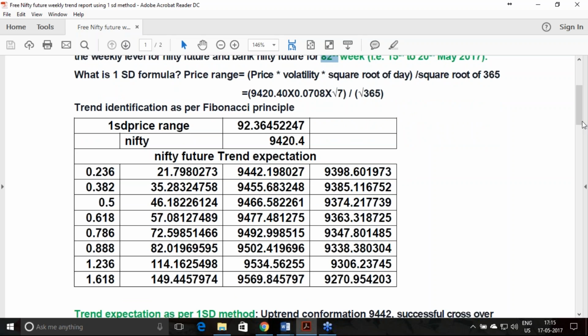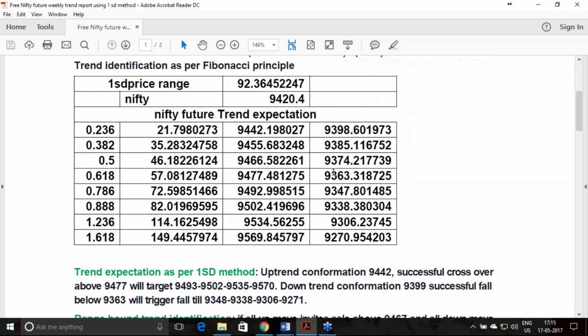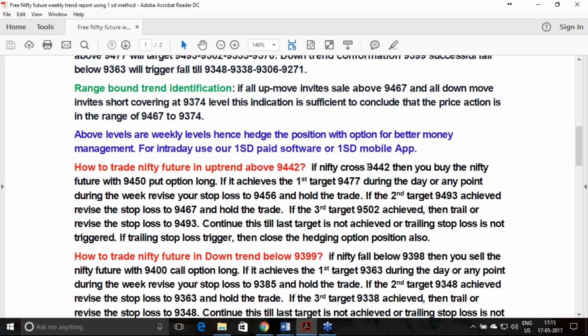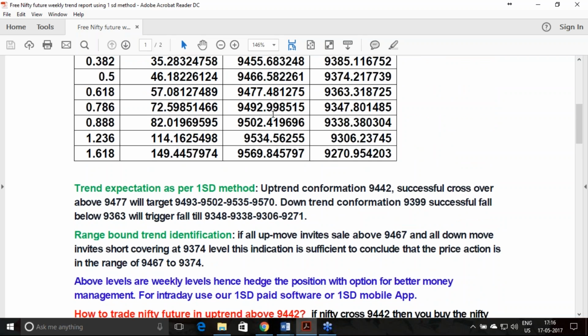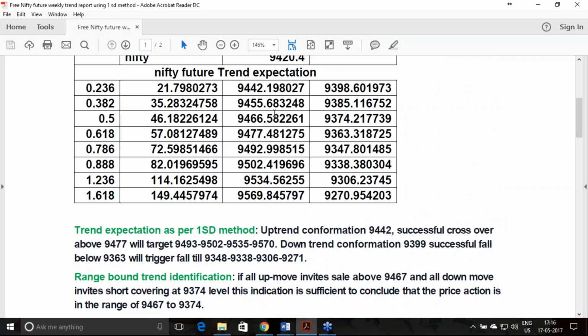For Nifty we have forecasted the levels you should watch, and we have also told you that if it is moving above 9442, then it has all possibility to touch 9477, 9493 and 9500. These are the targets we have anticipated.